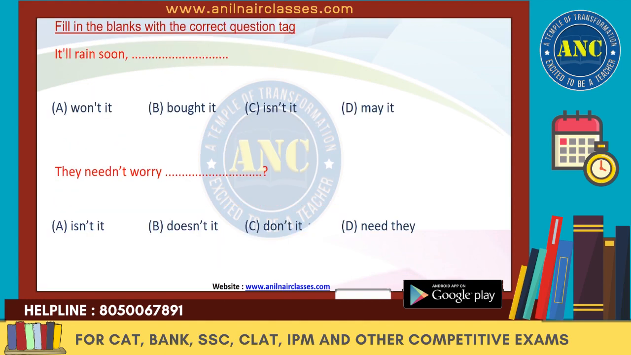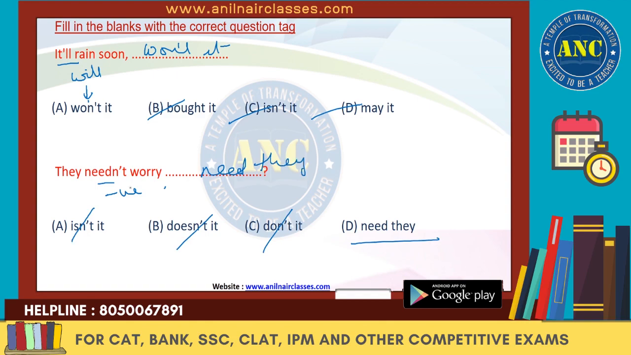Next one. So the next set of questions is like fill in the blanks, it will come. In that you have to see which one is the correct option. The four options will be given. It will rain soon. So will is there, so it will be won't it, because the same model has to be here. It is will over here, so the same thing we have to use. We cannot use anything else. They need not worry. So this is negative, it has to be positive. So this is negative, we'll get rid of it, only thing positive is need they. Moreover, the need is given over there in the question, so the answer choice also will have the need.